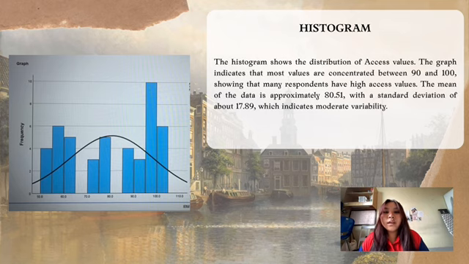The first graph is a histogram. This histogram shows the distribution of access values. Most of the values are concentrated between 90 and 100. The mean value is about 80.51 and the standard deviation is about 70.89, showing moderate variation in data.